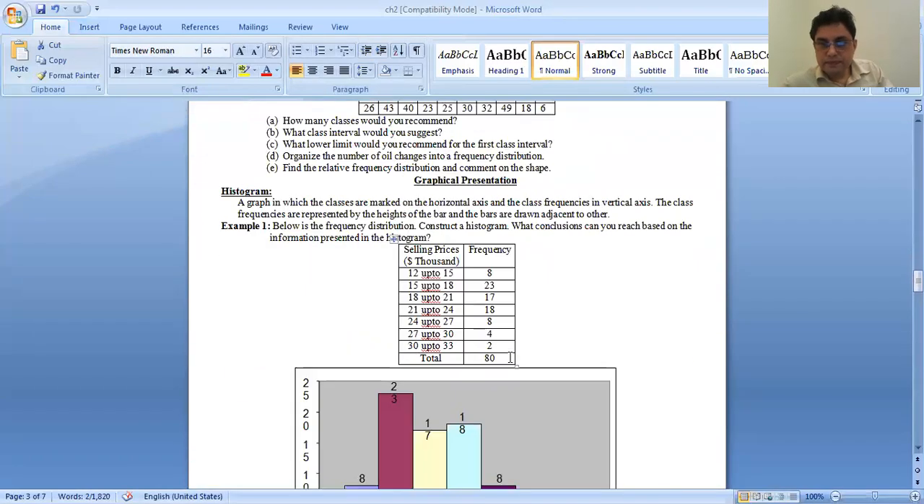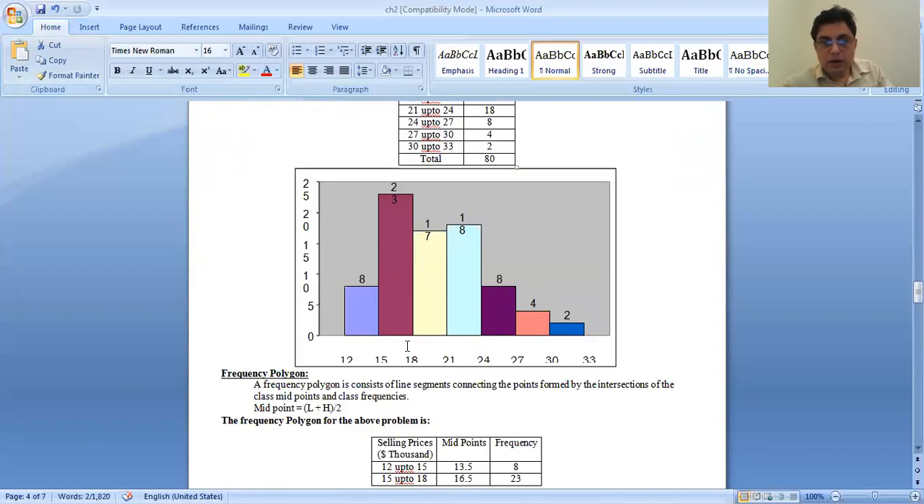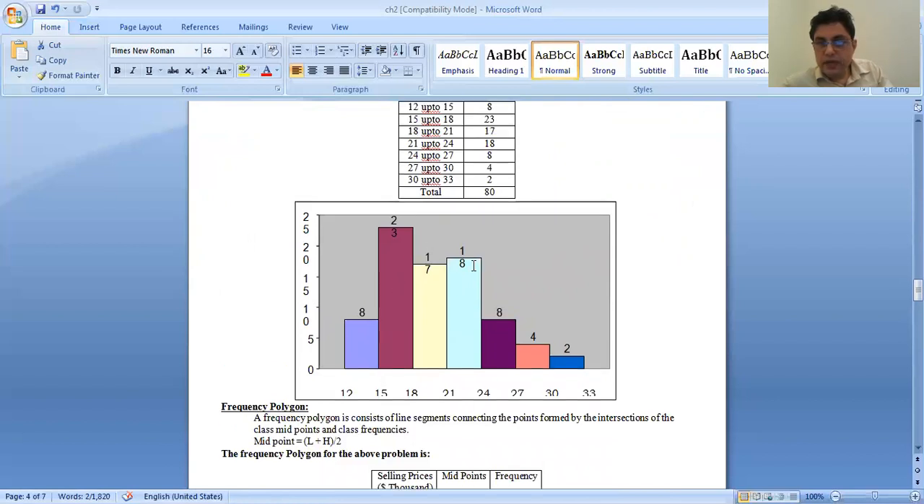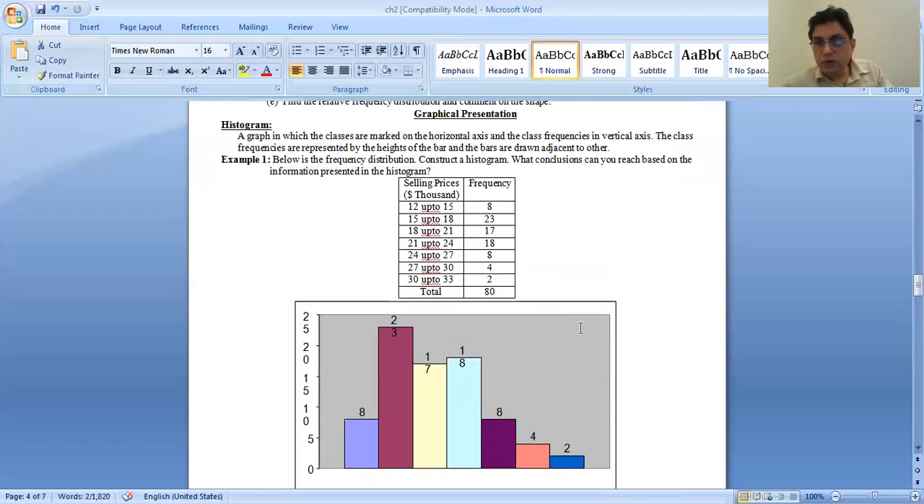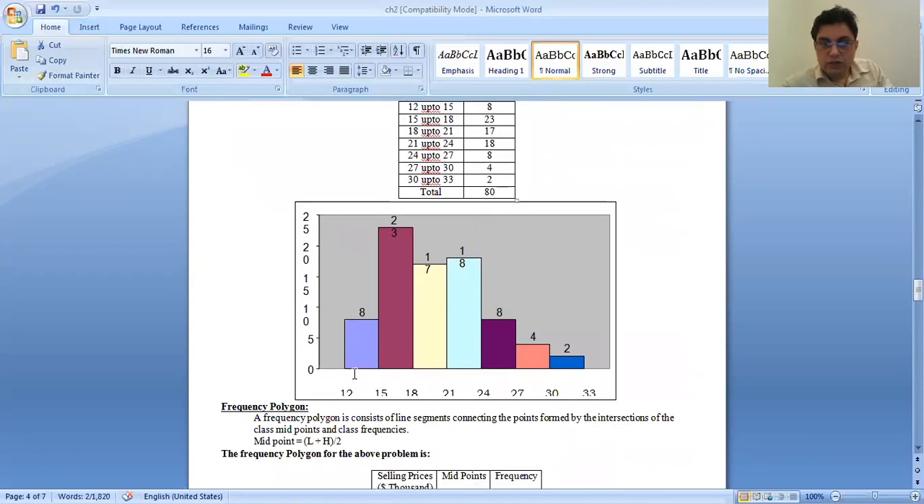The next is the histogram. What is a histogram? A histogram is a graph like this, and it is very easy to draw. You are given the class intervals and their frequencies. Here it is given like this: 12 to 15, the frequency is 8. 15 to 18, it's 23. 18 to 21, 17. 21 to 24, it's 18. 24 to 27, it's 8. Like this.